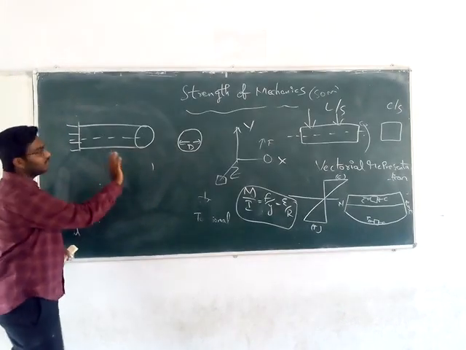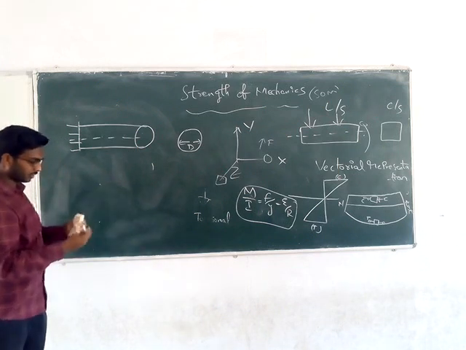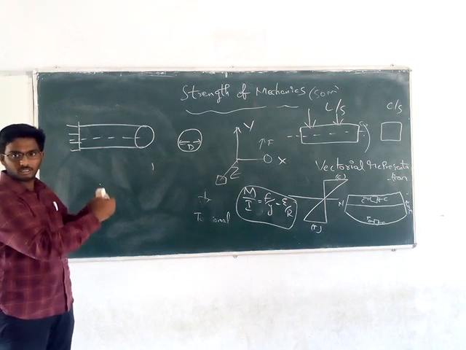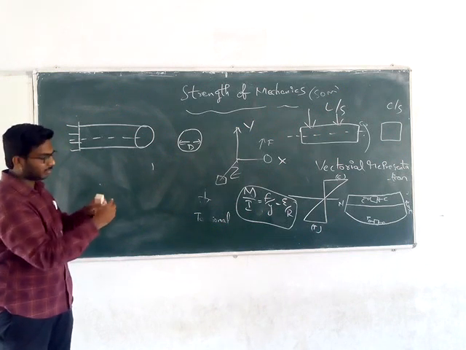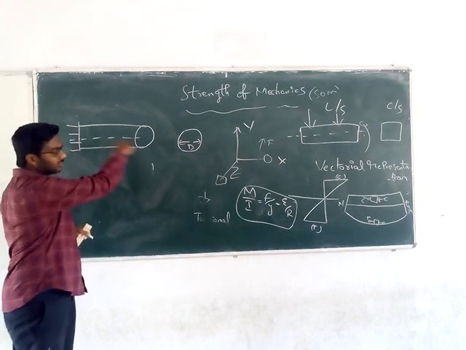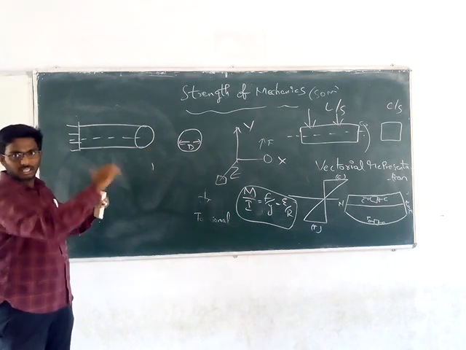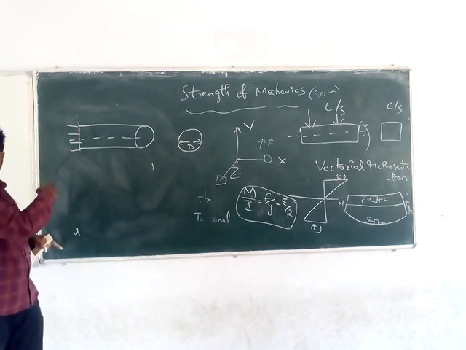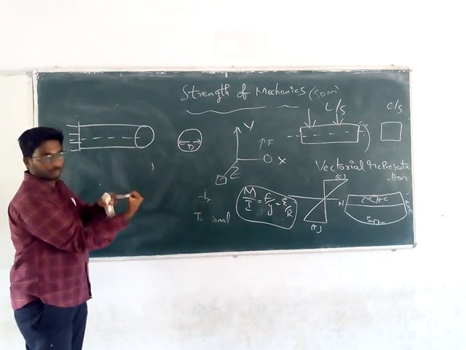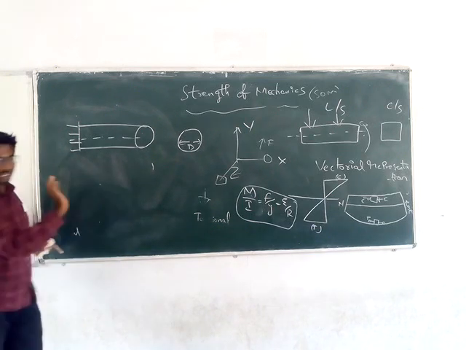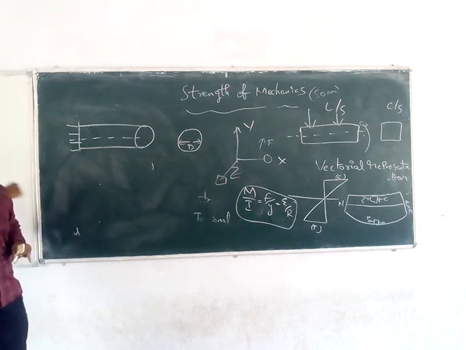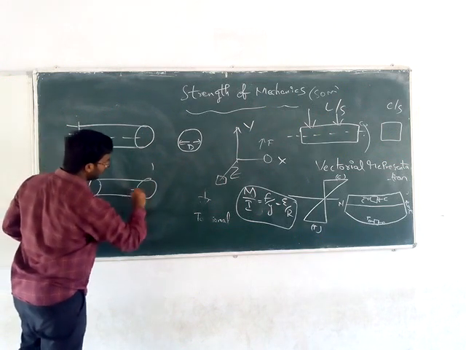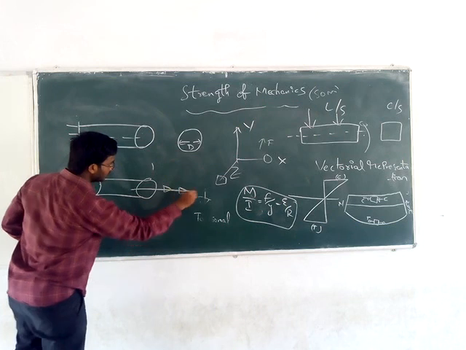See, the shaft is there. I am rotating the shaft like this because the shaft will rotate about this axis only. In beam bending, the beam bends like this, but in shafts the rotation will be along the axis of the shaft. So I am rotating like this. You can see my thumb represents the x-axis only, negative x-axis. In beams the vectorial representation will be perpendicular to the longitudinal axis, but in shafts the vectorial representation will be along the axis only. That's an important topic.